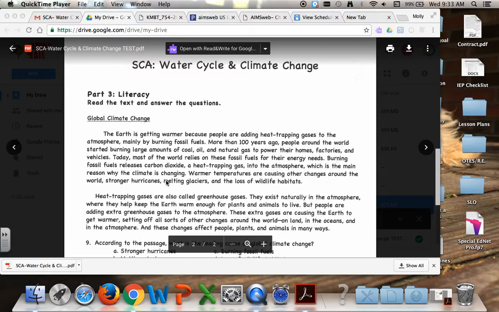They exist naturally in the atmosphere, where they help keep the Earth warm enough for plants and animals to live. But people are adding extra greenhouse gases to the atmosphere. These extra gases are causing the Earth to get warmer, setting off all sorts of other changes around the world, on land, in the oceans, and in the atmosphere. And these changes affect people, plants, and animals in many ways.